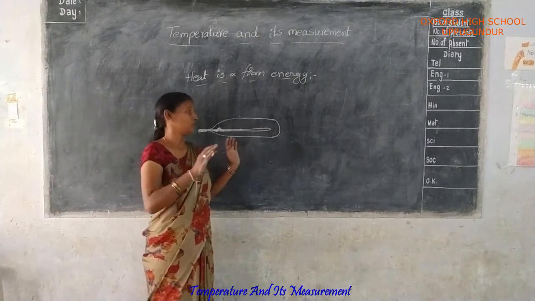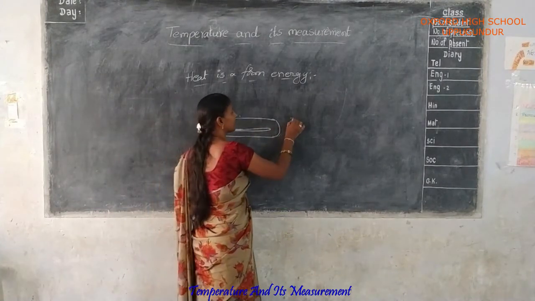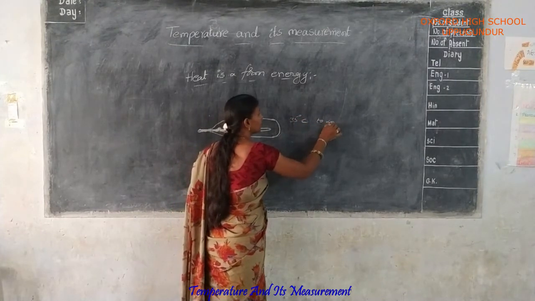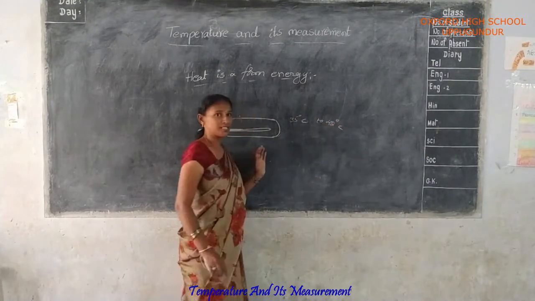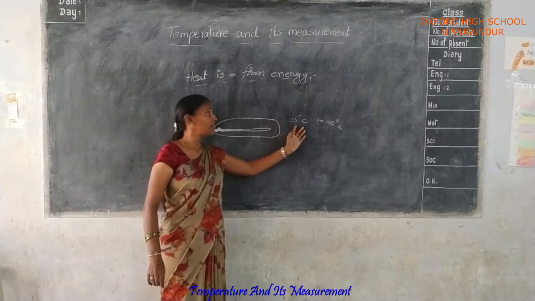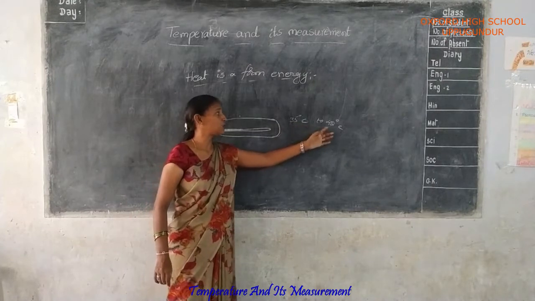The scale starts at 35 degrees Celsius and goes up to 42 degrees Celsius, and you are mainly measuring temperature between 37 and 42 only.